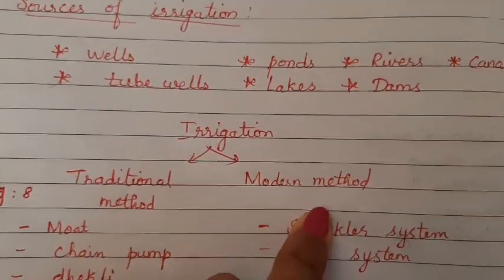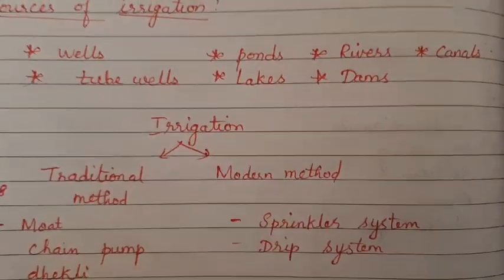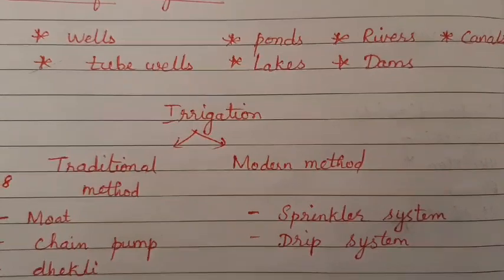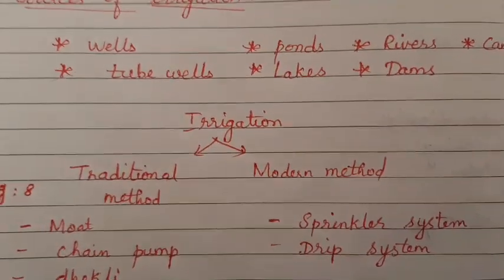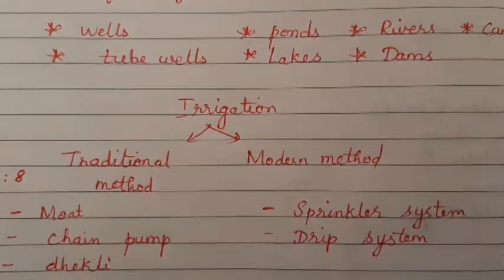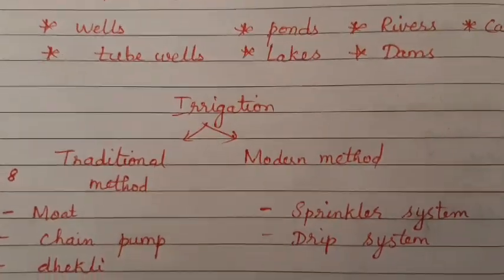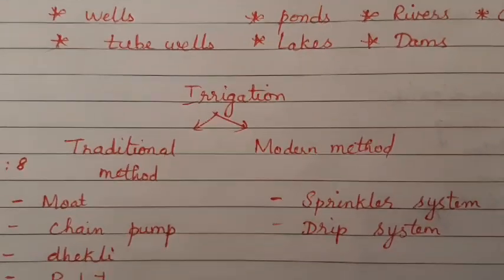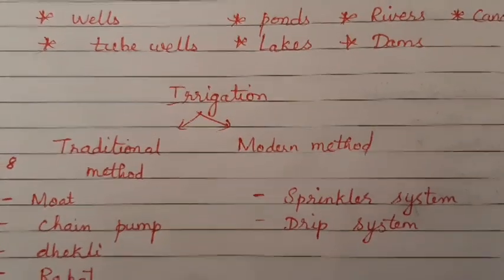And the next thing is the modern method of irrigation. As technology has developed, we have also found various methods which help the farmers to supply water for the growth of the plant.